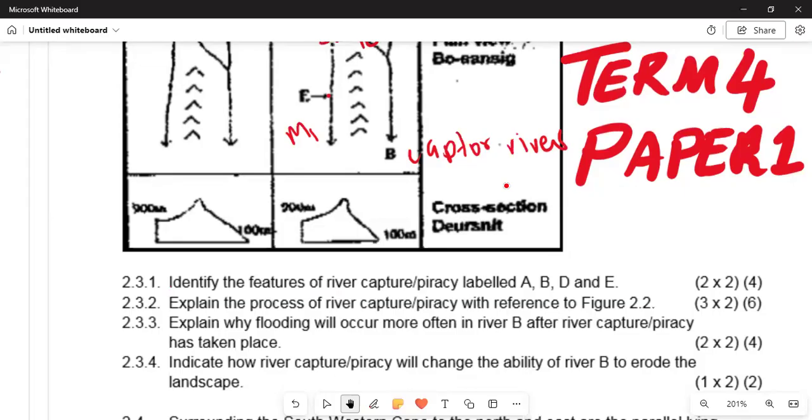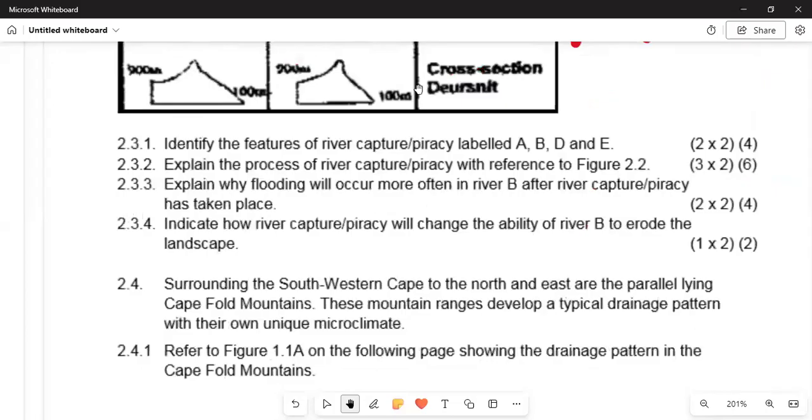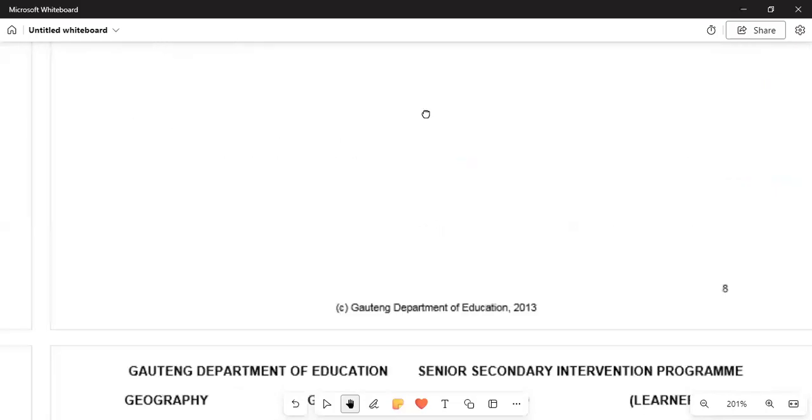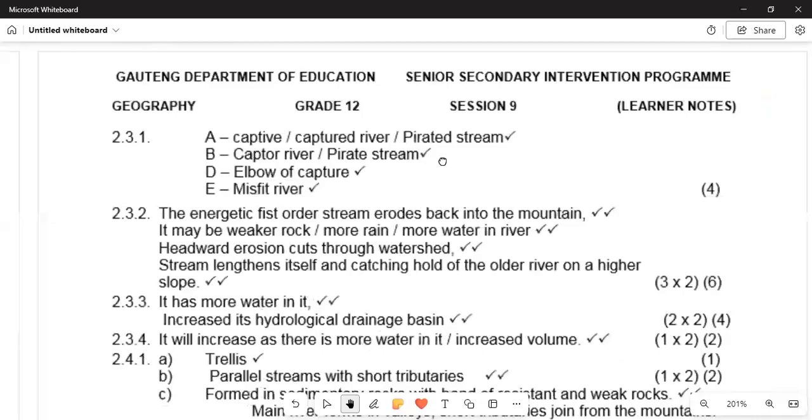And then they say in this question, answer two of them: indicate how the river capture or piracy will change the ability of the river B to erode the landscape, the erosion. And then in 2.3.3 and 2.3.4.